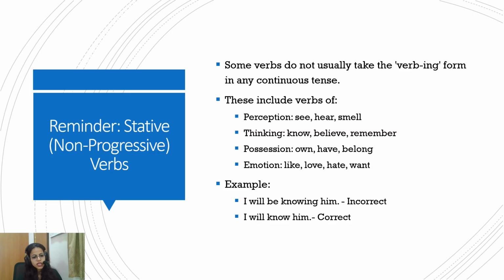Again, the stative or non-progressive verbs, we have done this, but just a quick revision. While they may seem to show something progressive, they reflect a state and not an action in progress. For example, see, hear, smell, know, believe, remember, own. So we never use them in the ing form of the verb. "I will be knowing him" is incorrect, "I will know him" is correct.